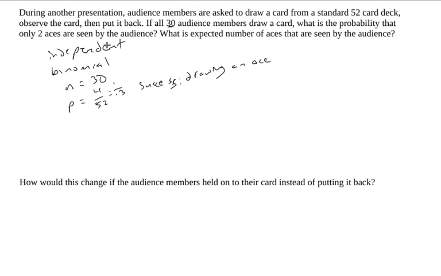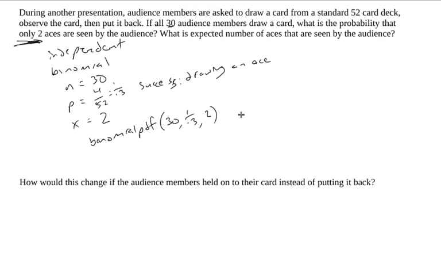And we're saying, what's the probability that only 2 aces are seen by the audience? And this is exactly 2 aces. It doesn't say at least or at most or anything like that. So I'm going to say x is exactly equal to 2. So this is a pretty straightforward binomial PDF. N is 30, P is 1/13, and X is 2.